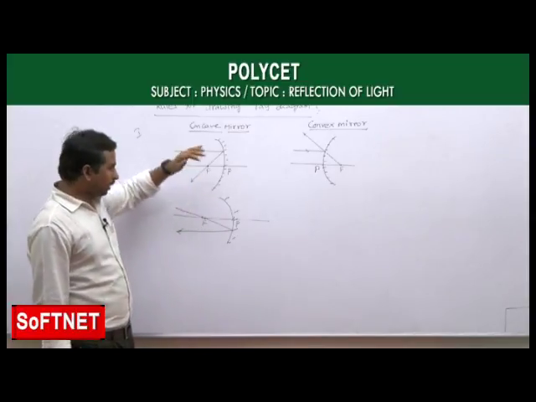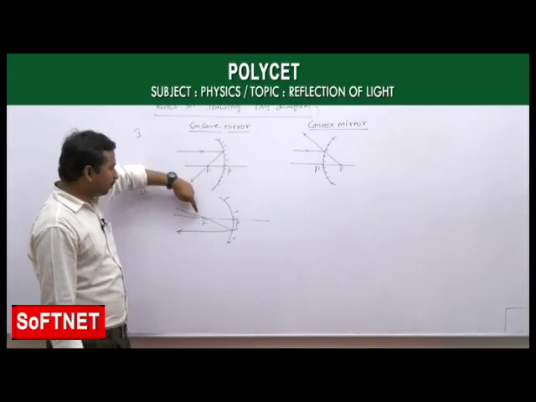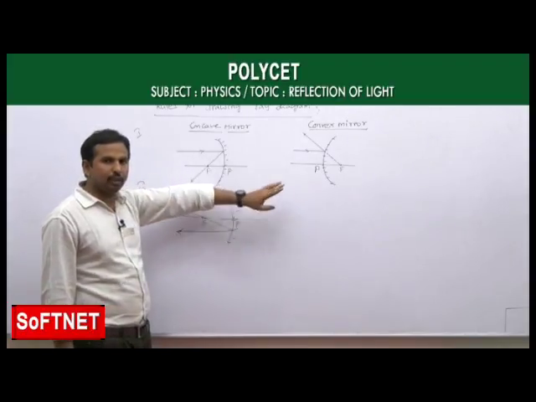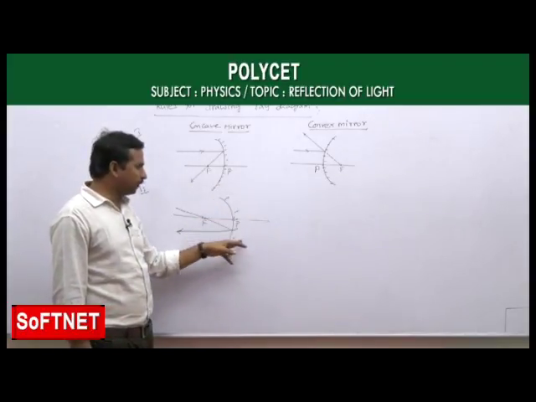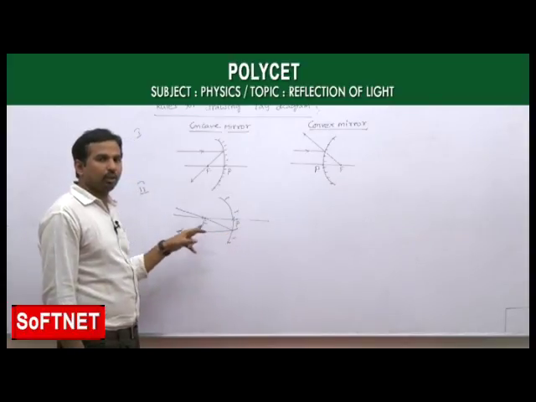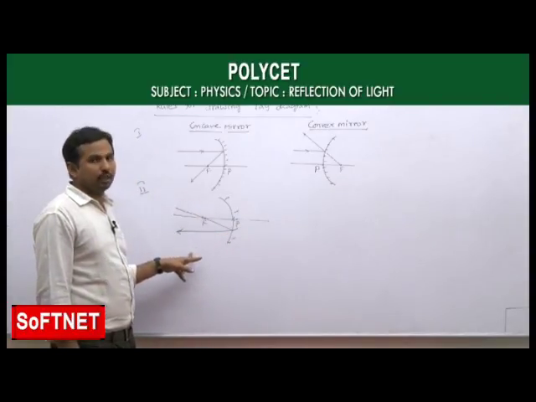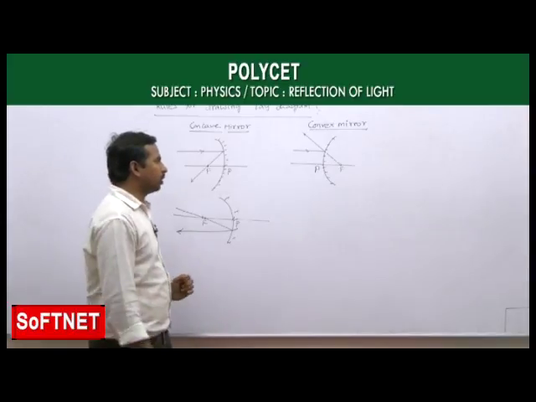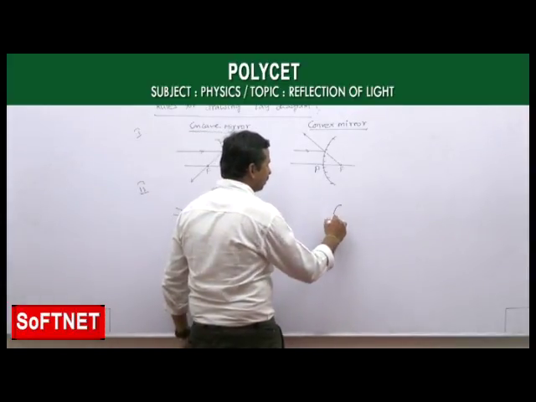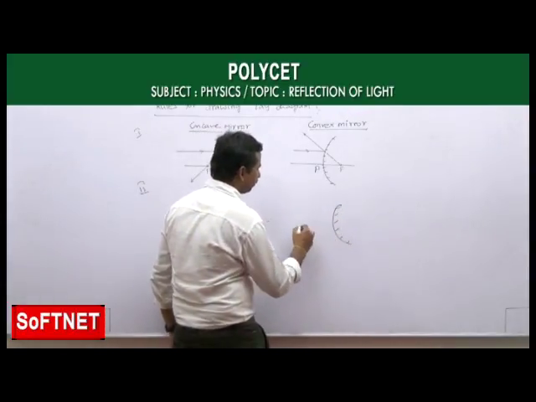Okay, see that again: if the light ray is passing through the focus or appears to be passing through the focus, after reflection the light rays go parallel to the principal axis. Not only for this concave mirror, even for the convex mirror it is the same.